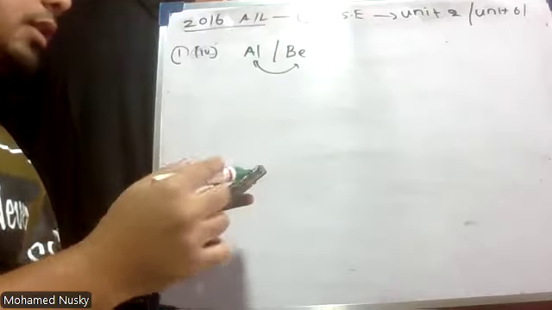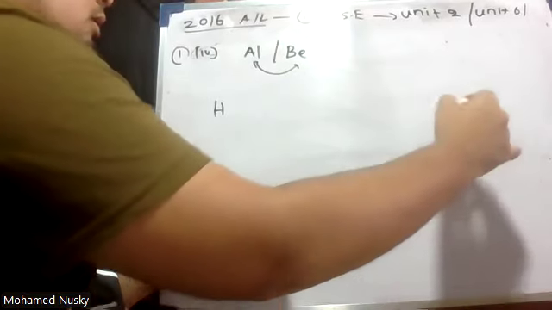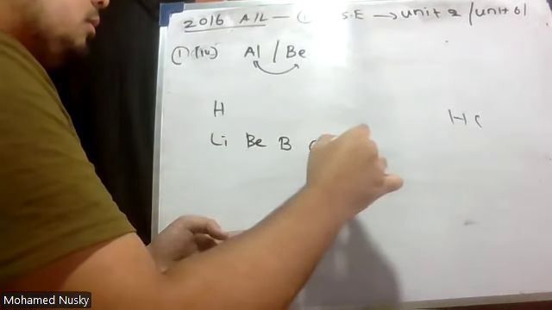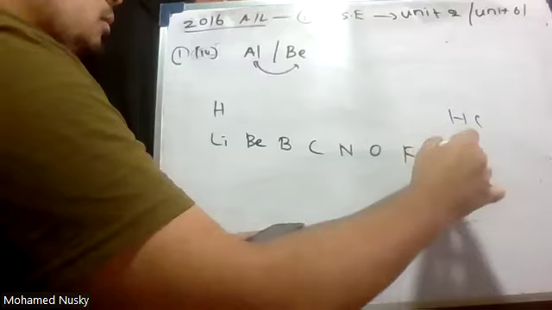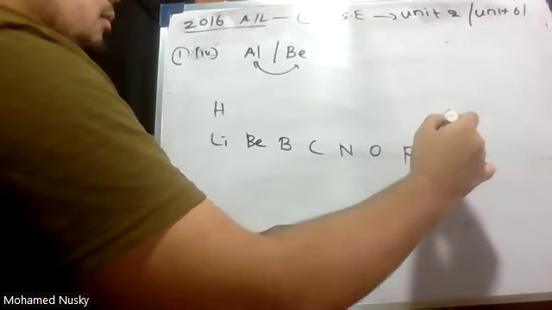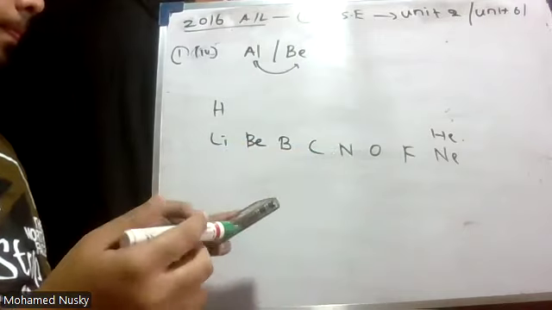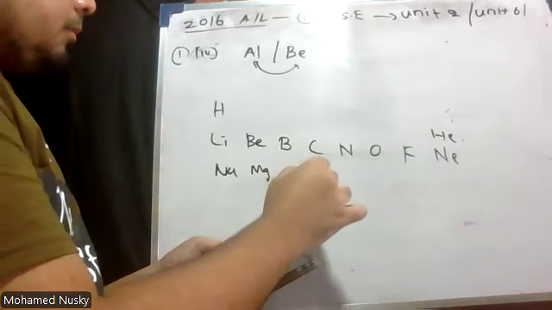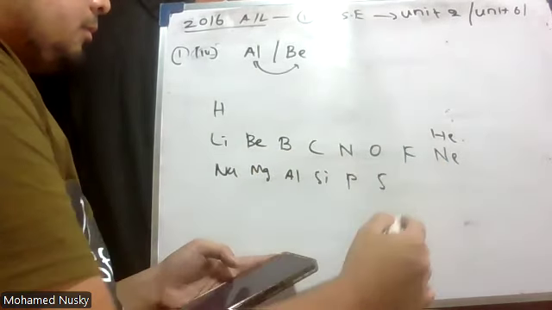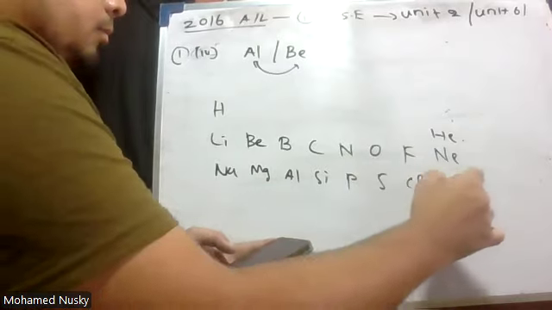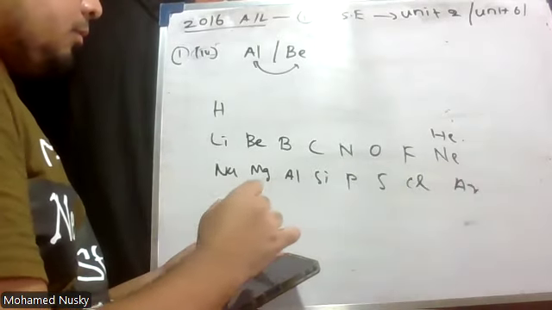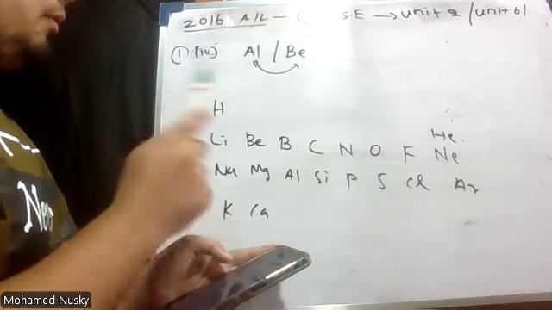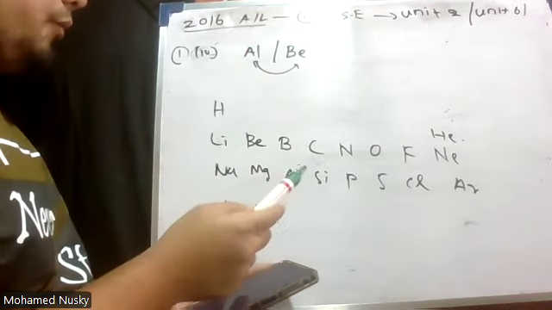Now, if you take the periodic table, because of the diagonal relationship, we can say that aluminium and beryllium are amphoteric.